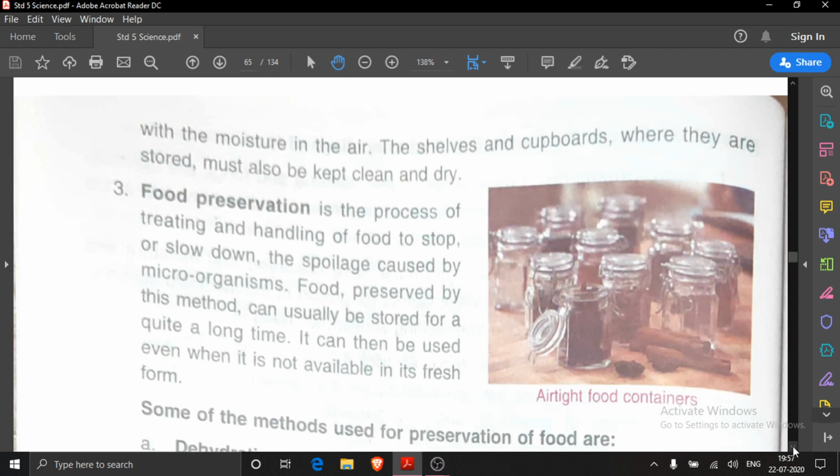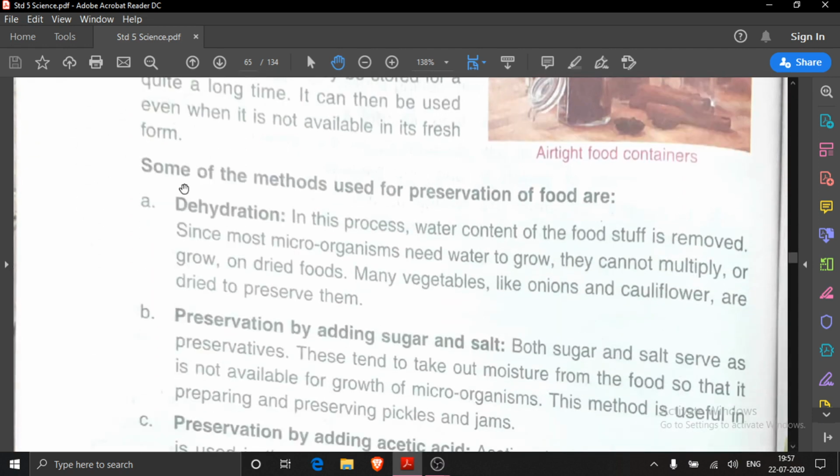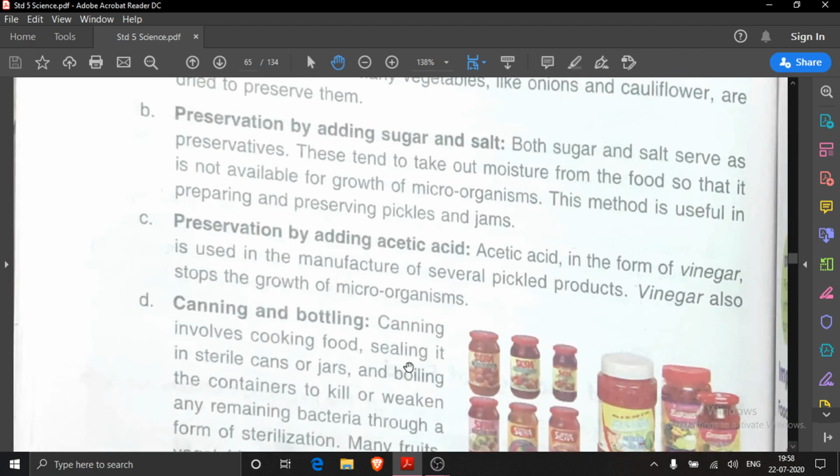In it, various methods also we read, like dehydration. What happens in dehydration? Water content of the foodstuff is removed. Then second we have read preservation by adding sugar and salt, because sugar and salt both serve as preservatives and they tend to take out moisture from the food. Then third we have read about prevention by adding acetic acid. Acetic acid is found in vinegar, and in pickles and jams, acetic acid is being used.